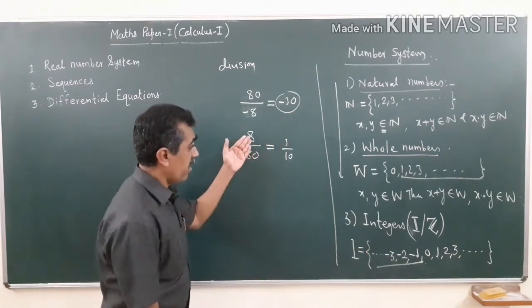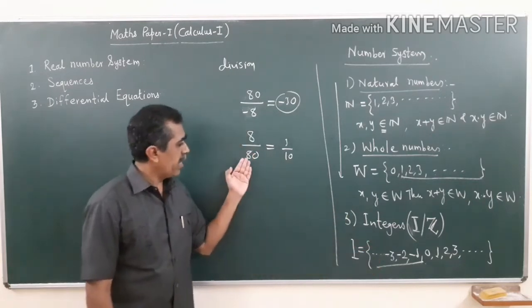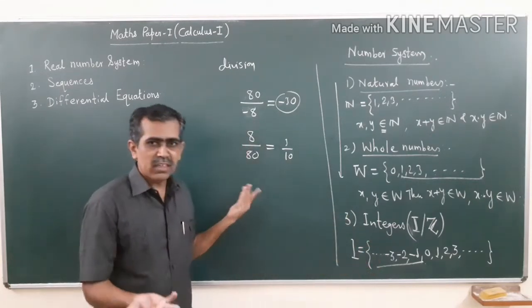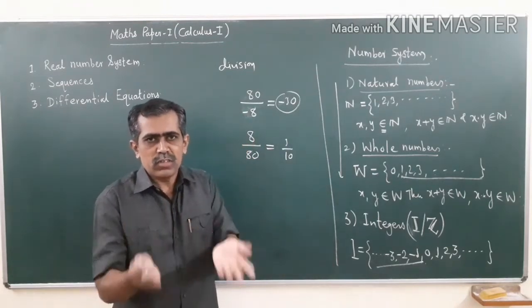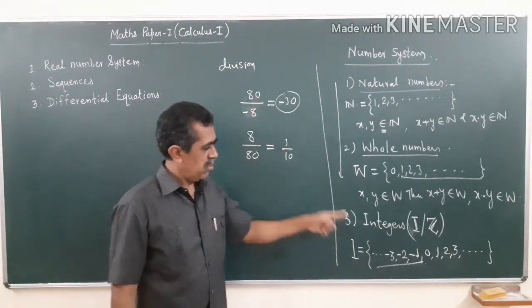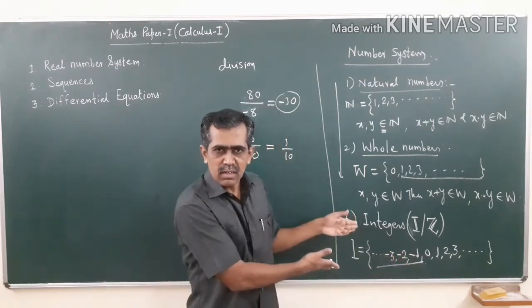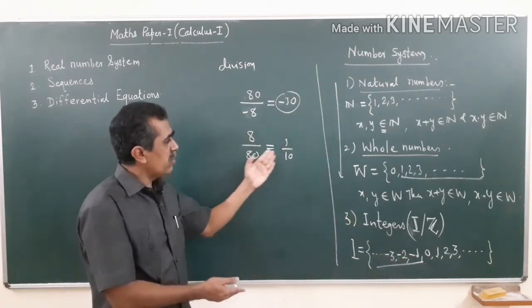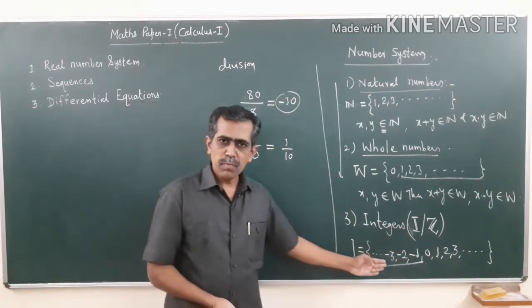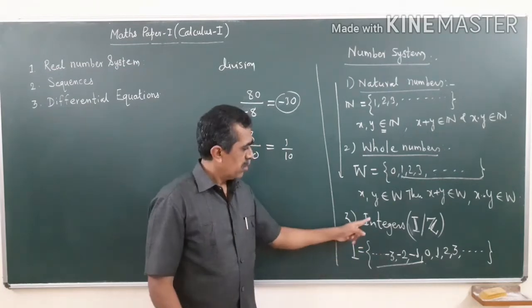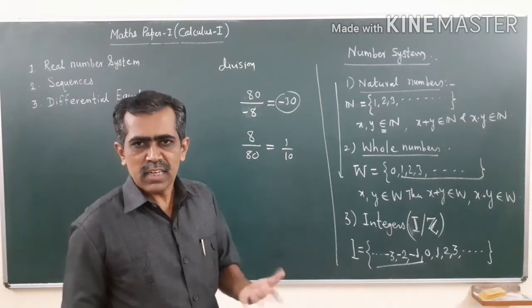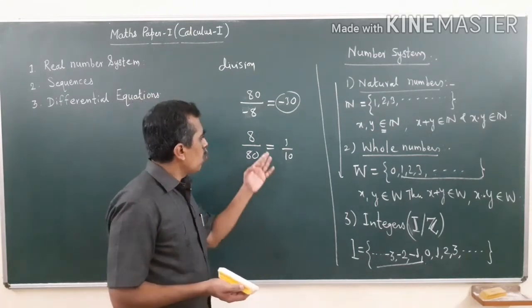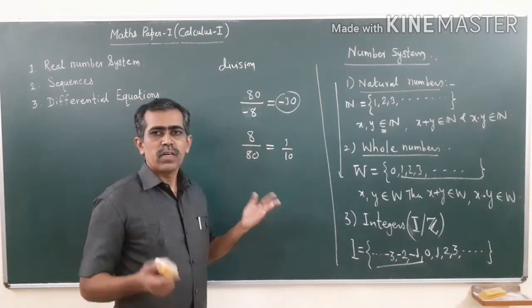So you have taken 8 from this set, 80 from this set, but their division is not a member of this set. That means for some numbers the division is here, but for some numbers the answer may not be a member of this set. That means the set of integers is incomplete with respect to the operation of division.